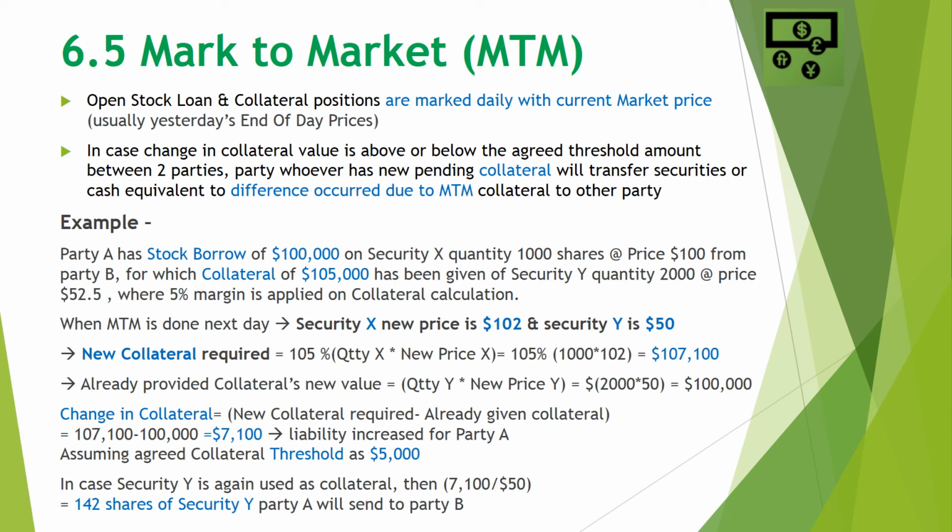Now assuming the agreed collateral threshold is $5,000, then party A has to provide more collateral to party B. In case security Y is again used as collateral, then 7,100 divided by the current market price of security Y is equal to 142 shares of security Y that party A will be sending to party B.